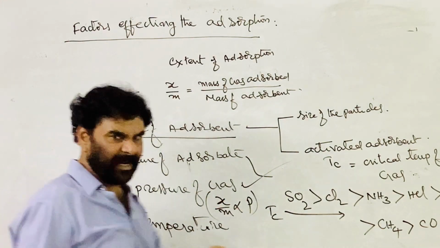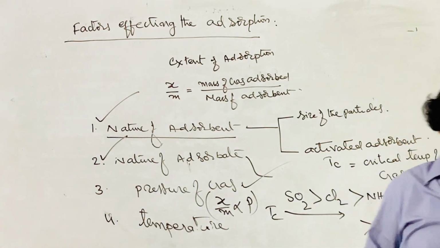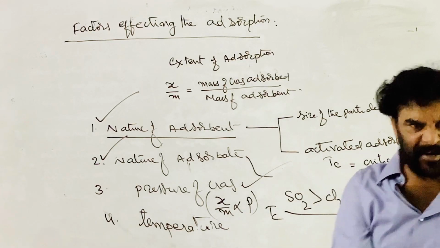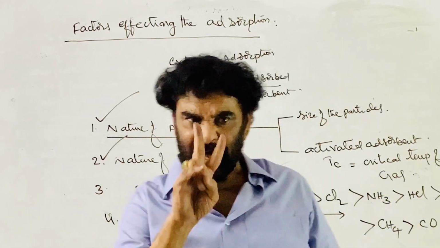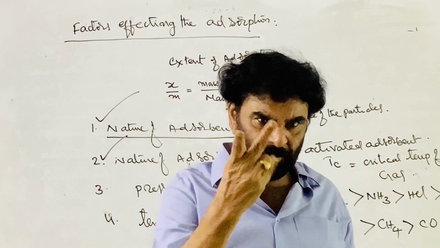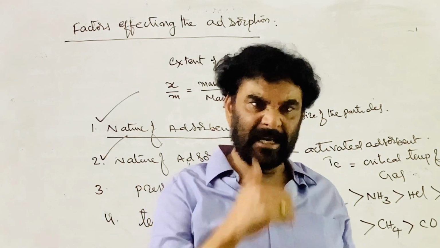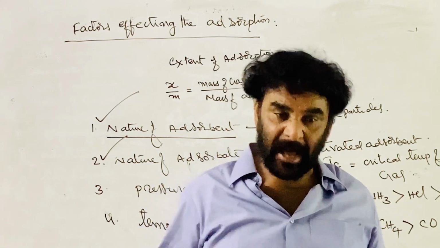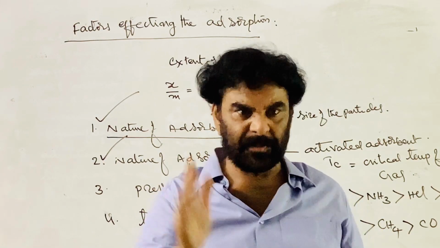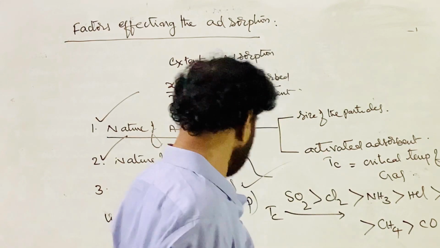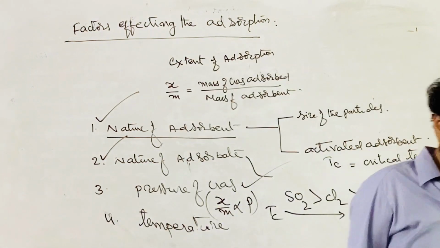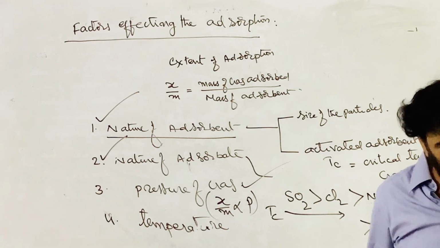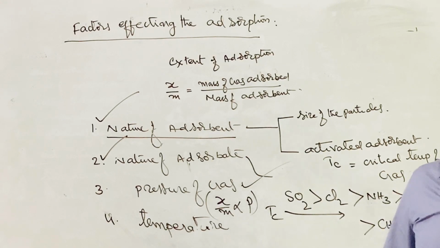And the next one is the temperature. Temperature also influences the extent of adsorption. Adsorption is a two-way process: one is adsorption, the other is desorption. Adsorption is an exothermic process, desorption is an endothermic process. If you increase the temperature, what happens? Higher temperature conditions promote the endothermic process. Desorption is the endothermic process.